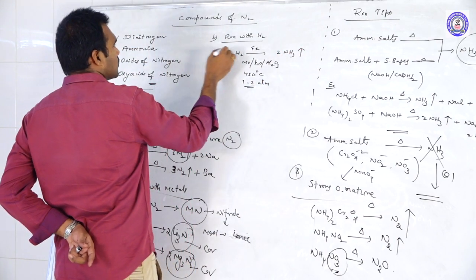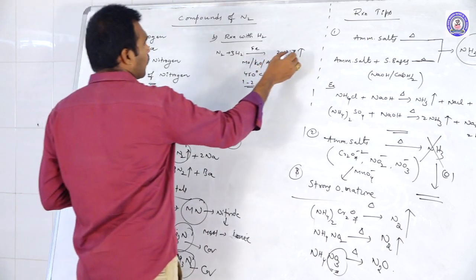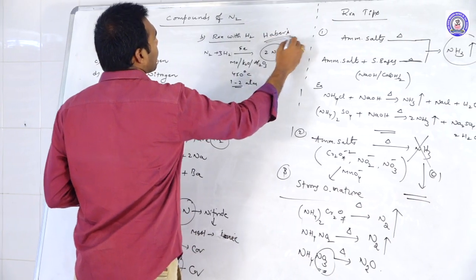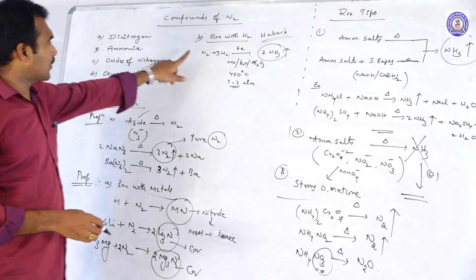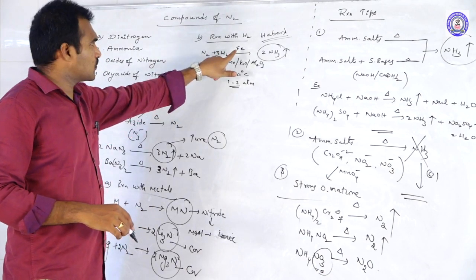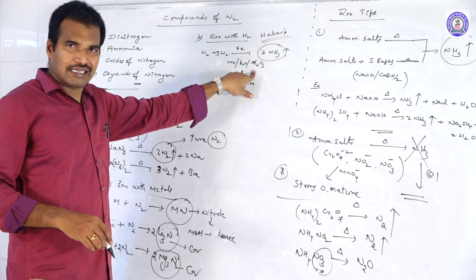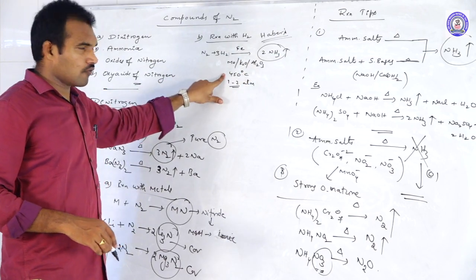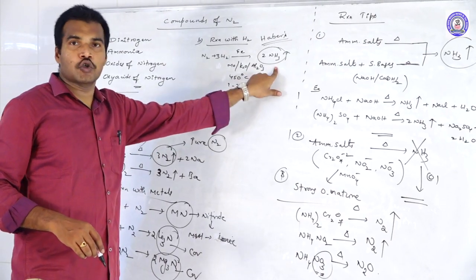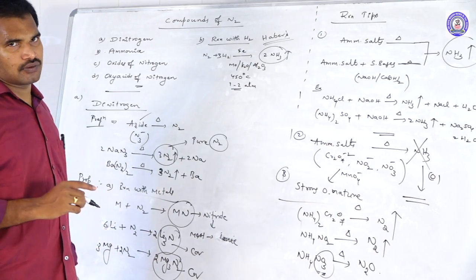The ratio is 1:3. This method of preparation of ammonia we call Haber's process: nitrogen and hydrogen in the ratio 1:3 give 2 moles of ammonia.